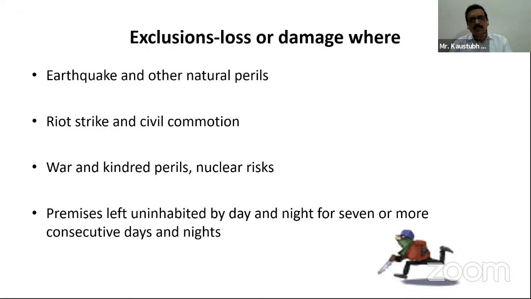Now, we all know that during this pandemic period, there are many premises which are left uninhabited by day and night for 7 or more consecutive days and nights. So, in this pandemic scenario, it is the insurers who will be dealing with such a claim, if it occurs, according to the merits of the claim. But this exclusion, loss or damage where the premises are left uninhabited by day and night for 7 or more consecutive days and nights, is part of the exclusions under this burglary policy.